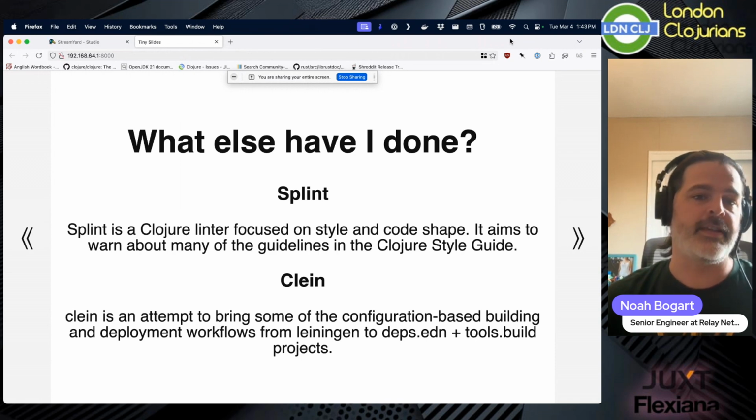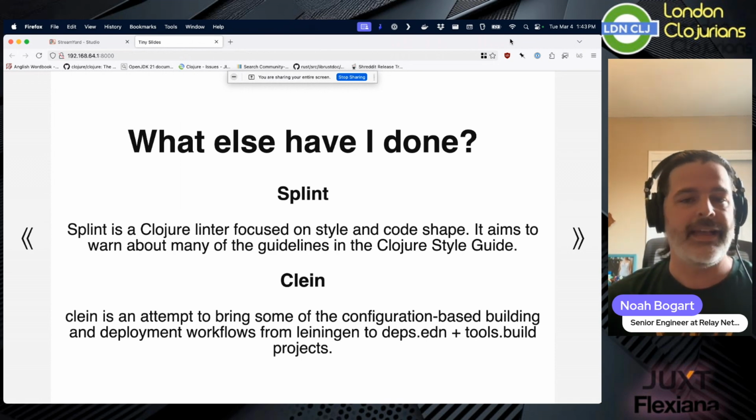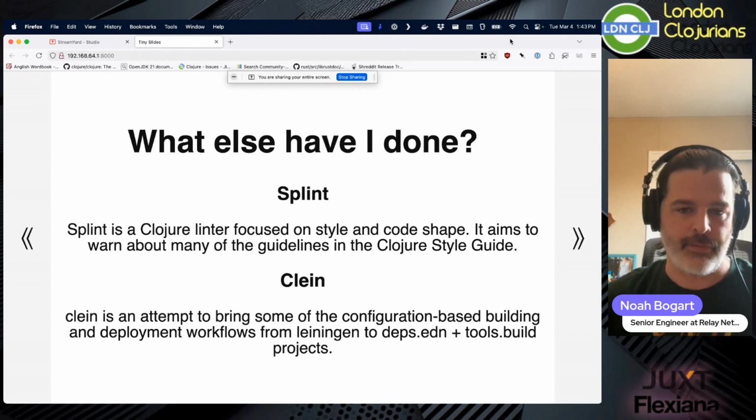I've done Splint. Splint is a Clojure linter that's focused on style and code shape. It's heavily inspired by Rubocop, where it does parsing of the code as an AST instead of trying to evaluate it under some sort of context. It's very focused on the kind of thing Kibit did. I don't know if you remember that old library, Kibit. And then Klein, which is the library that I gave a talk on a month and a half ago, two months ago. It's hard to remember. Time moves fast.